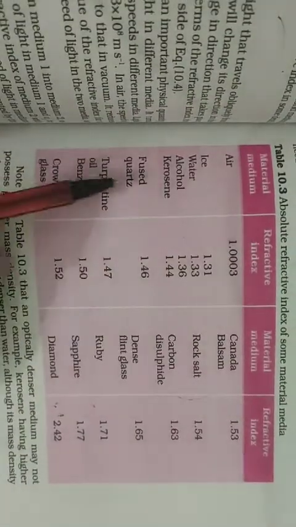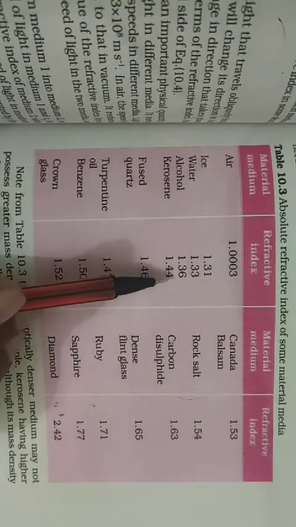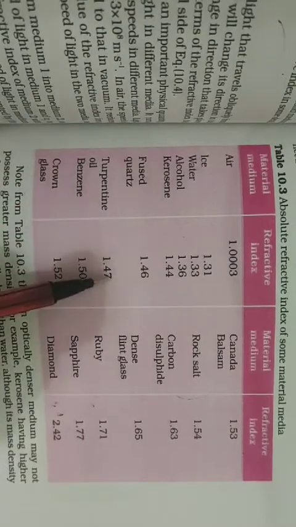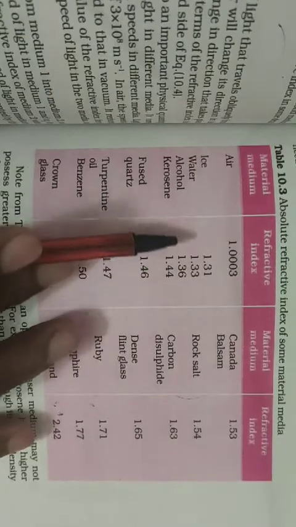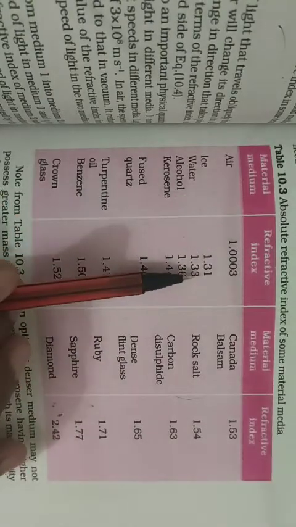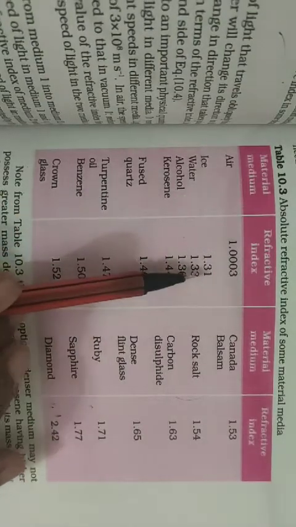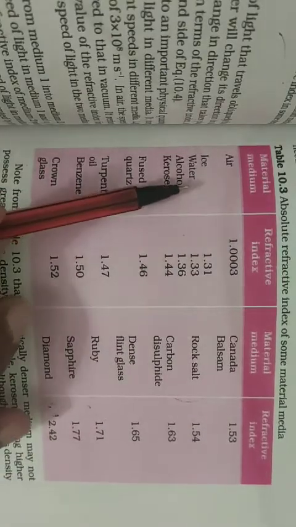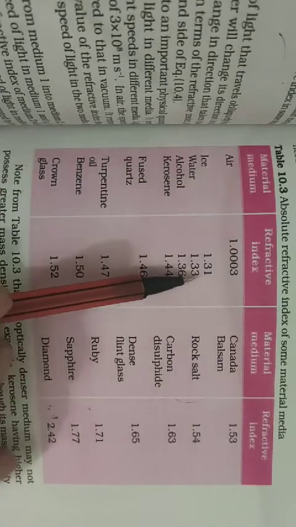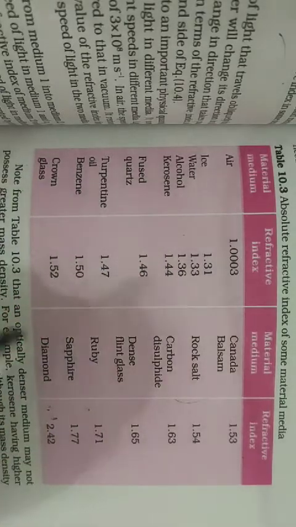Here it is: kerosene is 1.44, turpentine is 1.47, water is 1.33. So water has the least refractive index out of water, kerosene and turpentine. Therefore in water the speed of light will be more, or fastest.